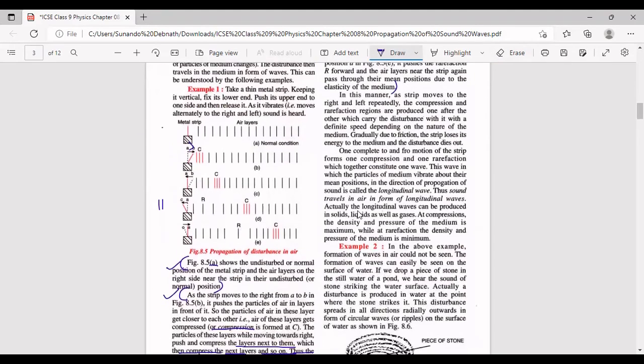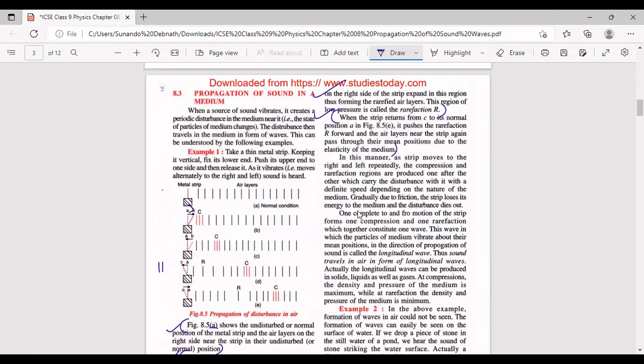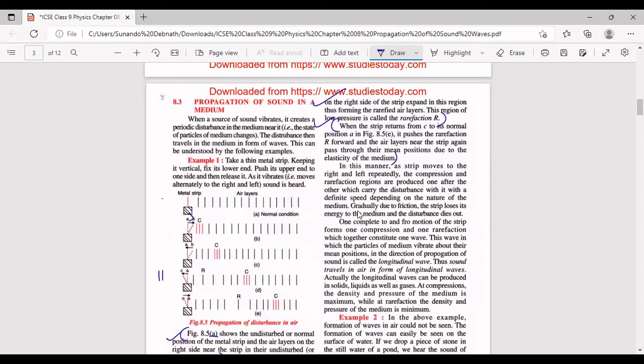So you need to write all these 5 paragraphs. A का हमने bracket कर दिया, B का, C का, D का and E का. So this is what you are going to write. फिर last में लिखना क्या? This wave in which the particles of medium vibrate about their mean position in the direction of propagation of sound is called a longitudinal wave. Thus, sound travels in air in the form of longitudinal waves. ये last में लिखना बहुत जरूरी है.